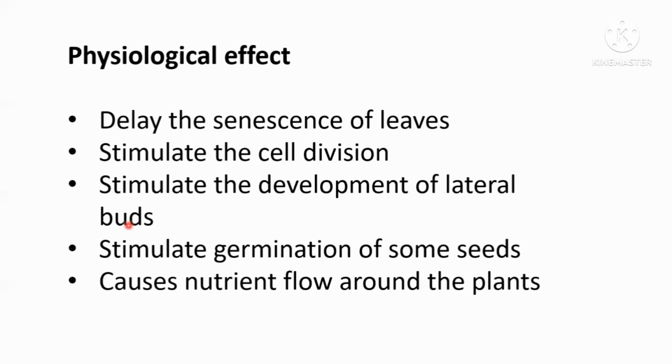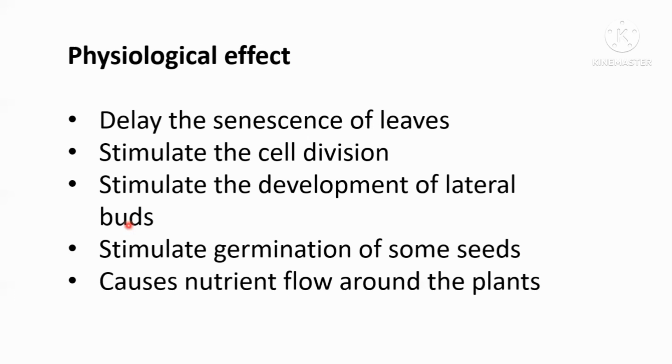So the growing fruit has the ability of taking up nutrients, including carbohydrate, from the other parts of the plant. Therefore, the fruit will be developed further.